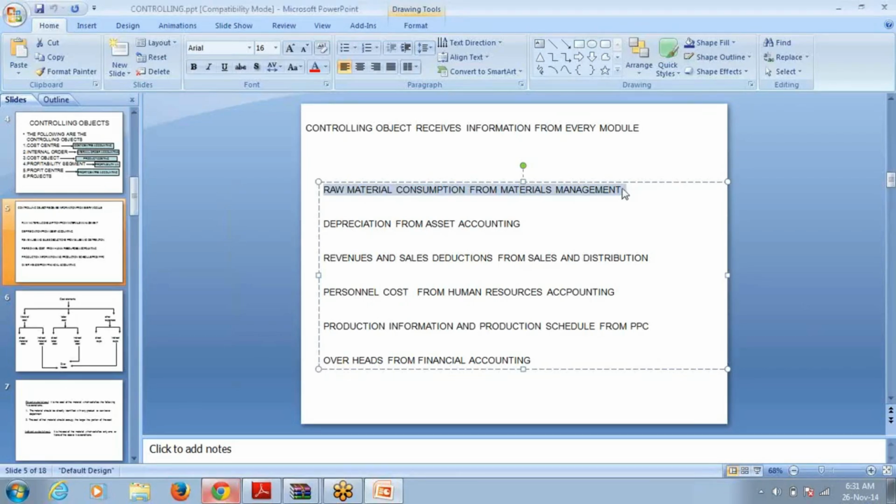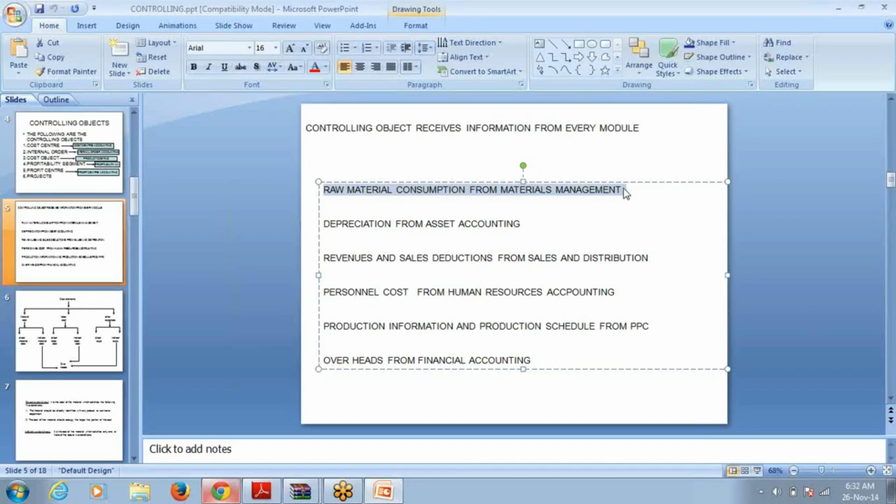When you have implemented MM, materials are procured from MM, and materials are issued to production from MM. When the MM end user issues the material to production, that is entered in MM only. Then through the process of integration, the relevant GL account, raw material consumption, in the general ledger accounting is updated.